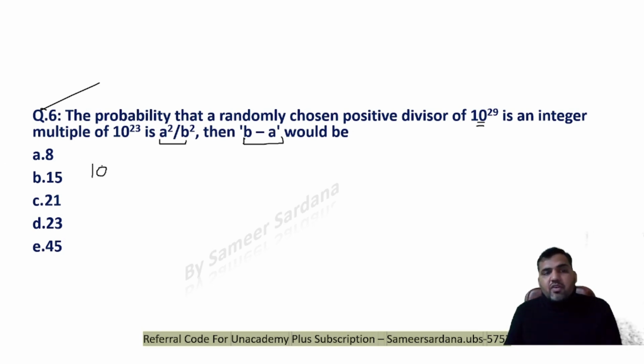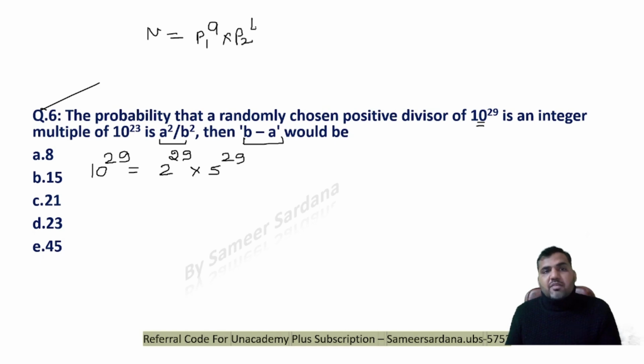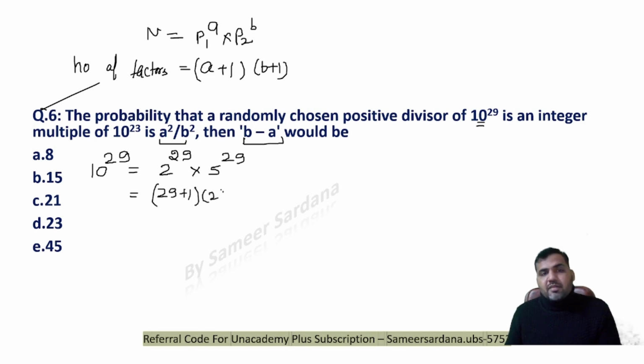See guys, if I want to find out the total number of factors of 10 power 29, now you should know how to find out total number of factors. This can be factorized as 2 power 29 multiplied by 5 power 29, right? So guys, we know that any number which can be written as p1 power a multiplied by p2 power b, total number of factors would be a plus 1 into b plus 1. So in this case, number of factors will be 29 plus 1 multiplied by 29 plus 1. Answer would be 30 into 30. That is, the total number of factors of this would be 900.